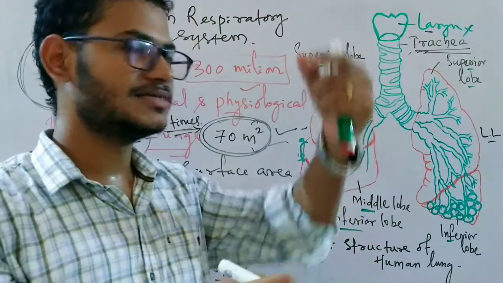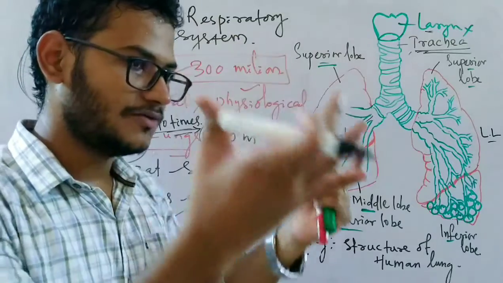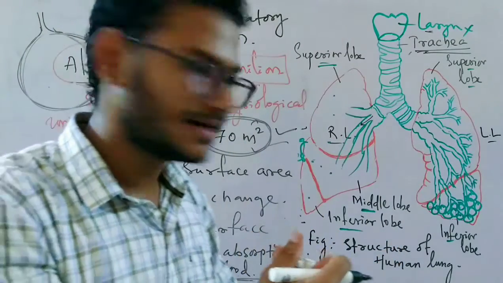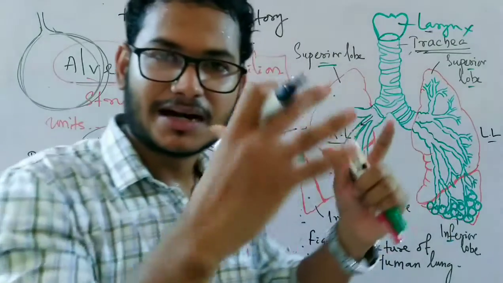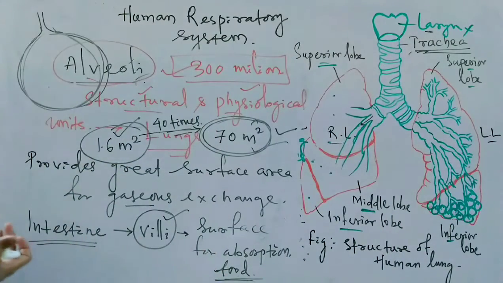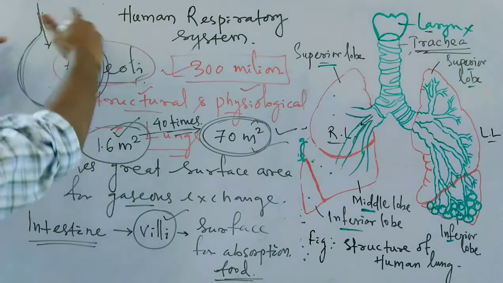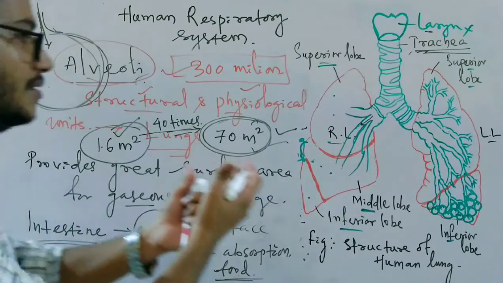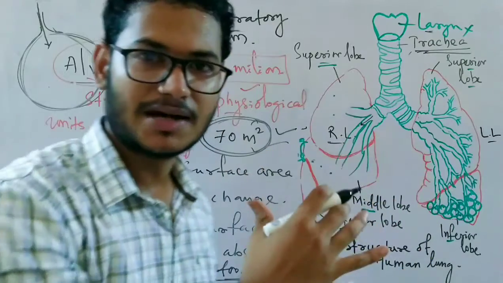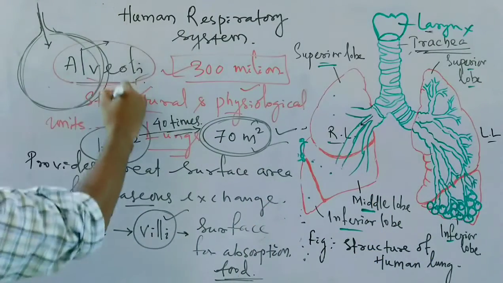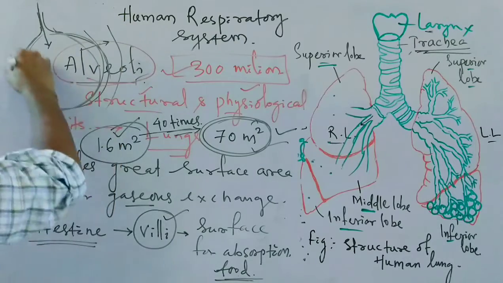The pipe is the alveolar duct and the balloon-shaped larger alveoli are there. Actually they are very minute, but I am telling you like this so you can easily understand. The air through the alveolar duct enters the alveoli and the alveoli becomes turgid, and now exchange of gases takes place through this wall, and the blood capillaries are also present surrounding the alveoli.